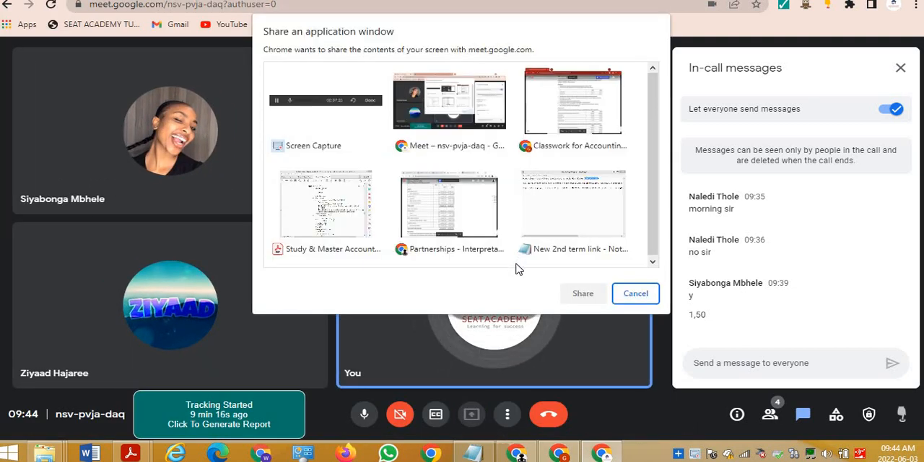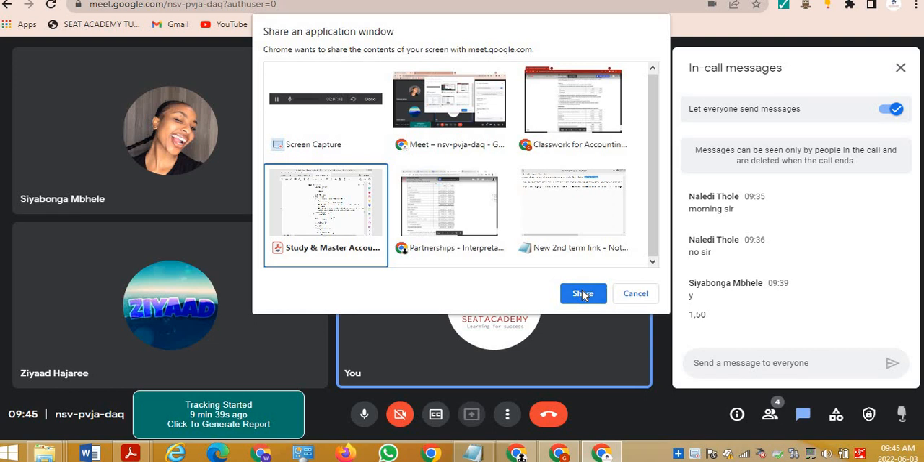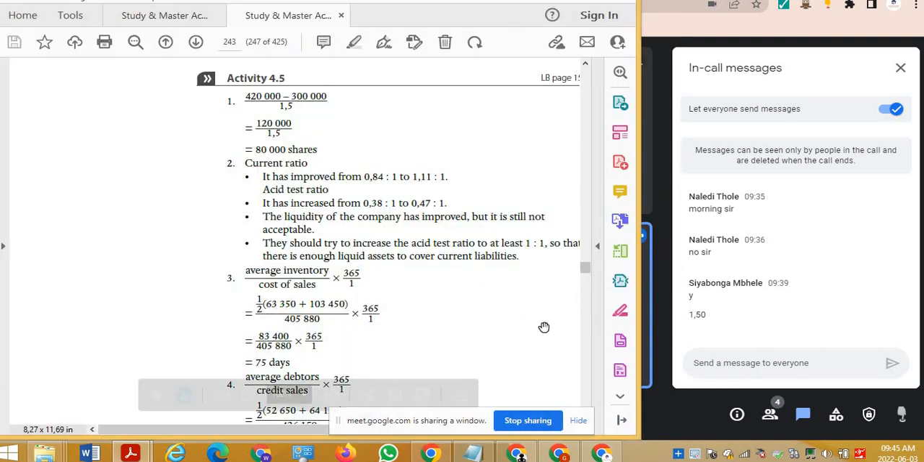But remember, that is the difference. As Siyabonga has pointed out, the difference between the current and the asset test ratio is the inventory. You take out the inventory to show even more if you can actually convert your cash quickly to pay your current liabilities. It's a harsher test. That's why it's an asset test. It's a harsher test than the actual current ratio test.